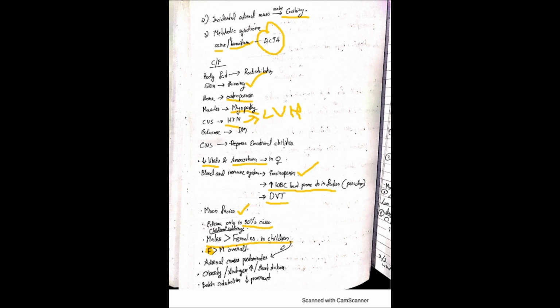And in children, the adrenal causes predominate, so we have already discussed this. Children will present with obesity, increased androgen, and short stature. Protein catabolism will be less prominent in children, but overall there will be increased protein catabolism and muscle wasting. In children, radiotherapy is comparably more useful.